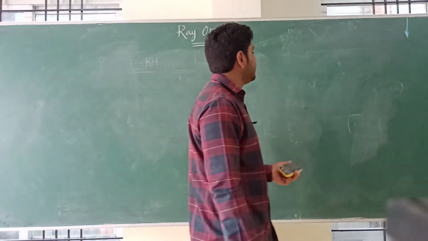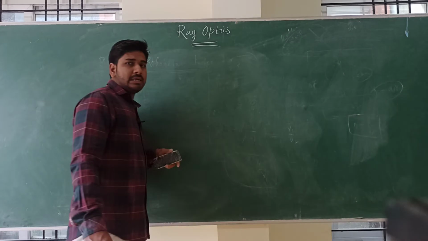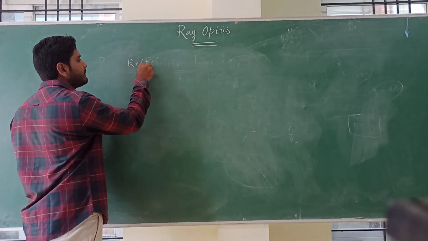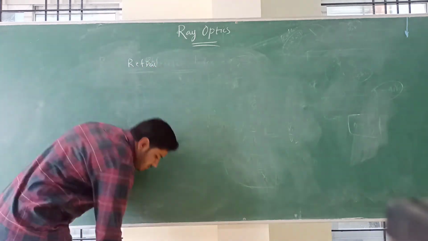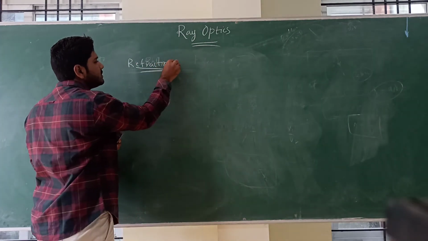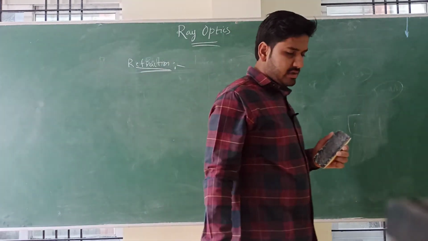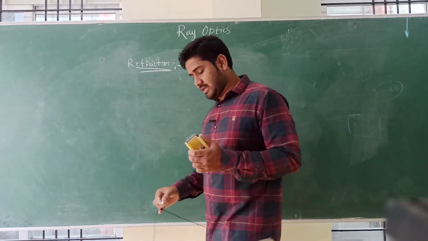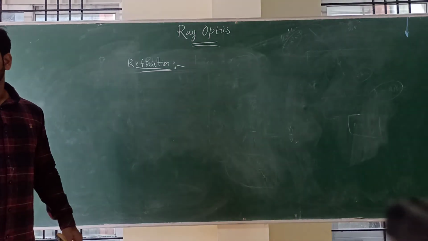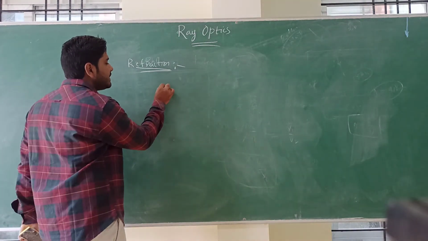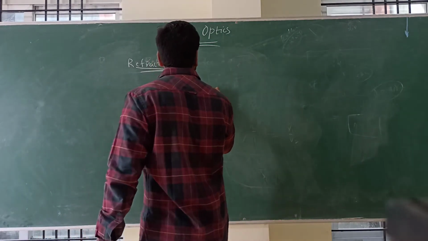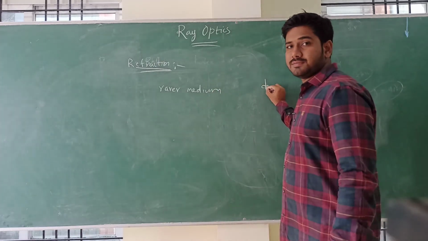Now let's see. Generally, when we are talking about ray optics, in that refraction part, whenever we discuss refraction in ray optics, at that time generally we come across two words, that is rarer medium and the second one is denser medium.